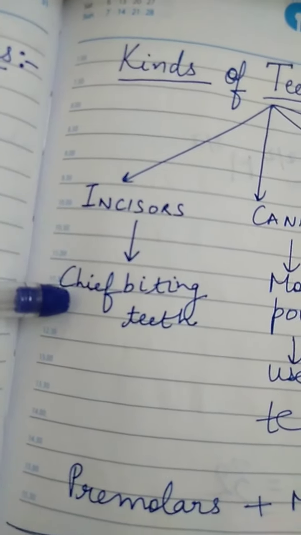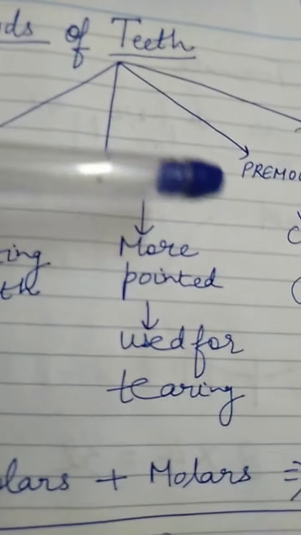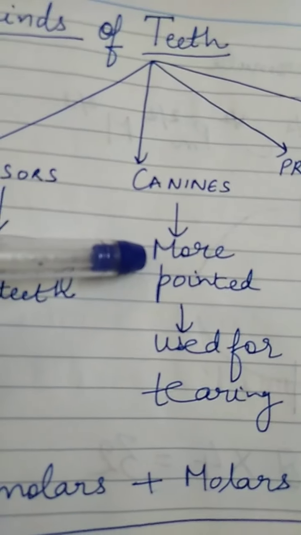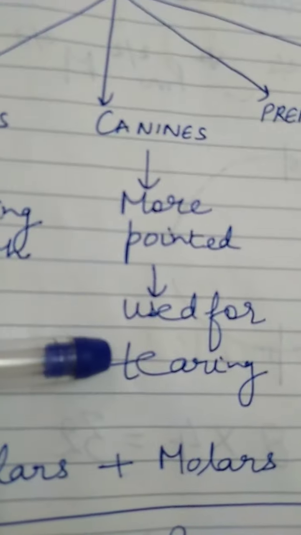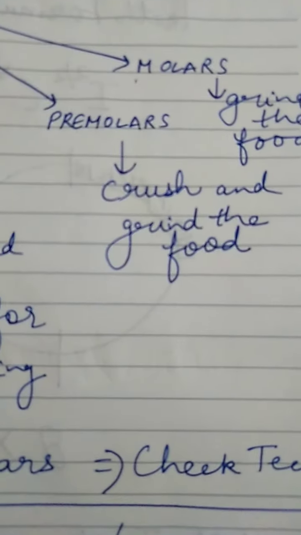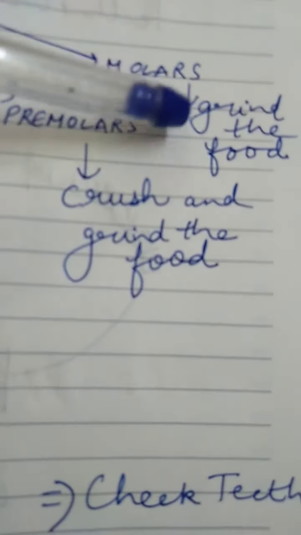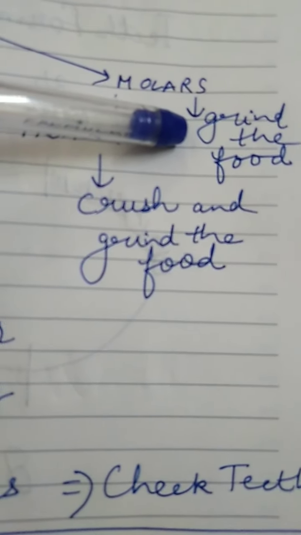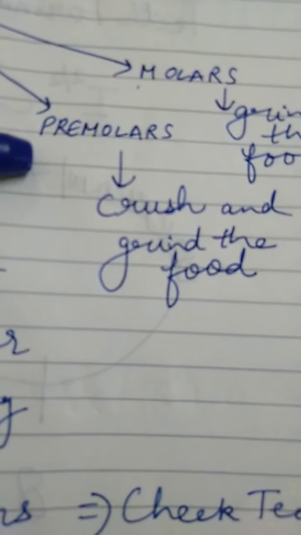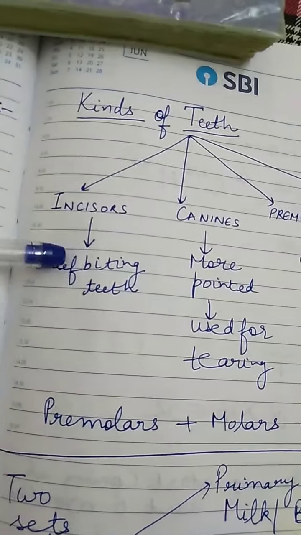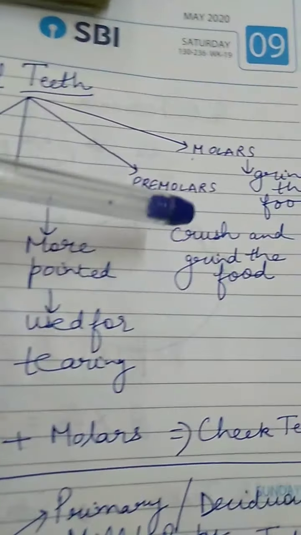Incisors are the chief biting teeth. Canines are more pointed than incisors, and these are used for tearing. Premolars crush and grind the food, and molars grind the food more than the premolars.